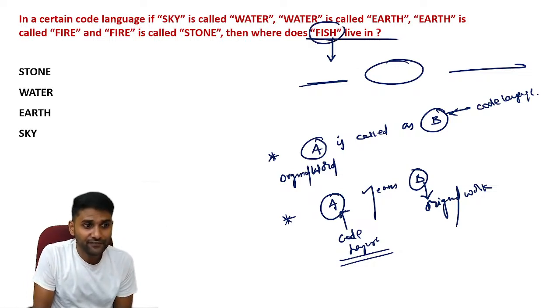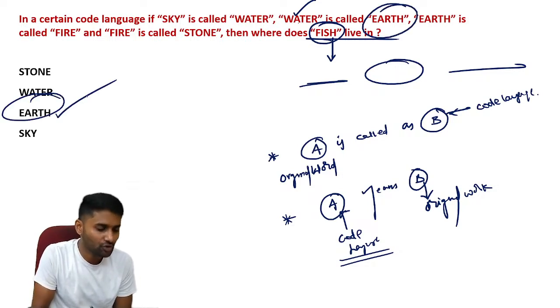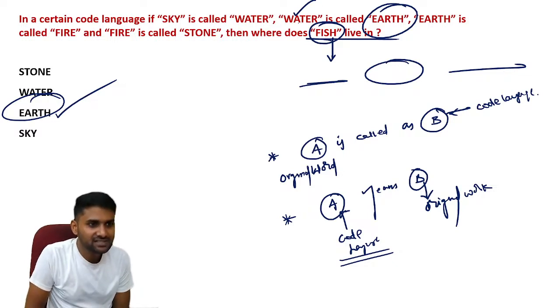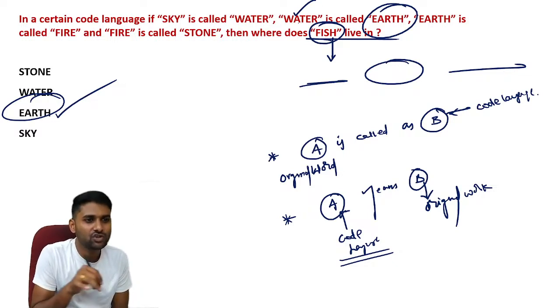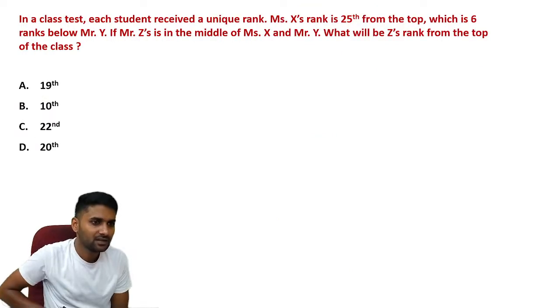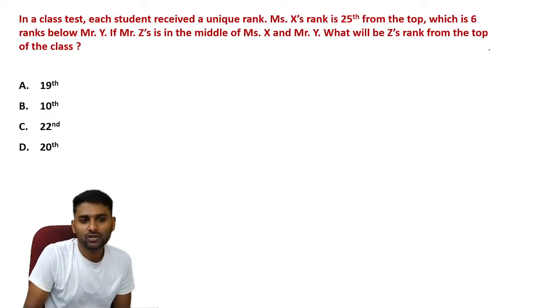Now see, fish lives in water. Water is called as earth. According to the options, you have to choose earth. So fish lives in water. Water is called as earth. So here the option is earth. Very good. Next, ranking concept, guys.